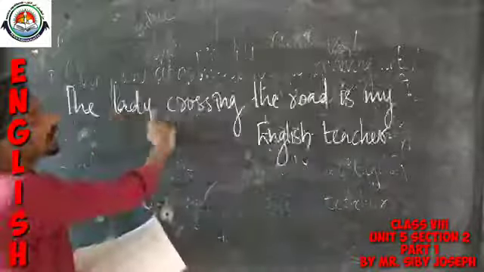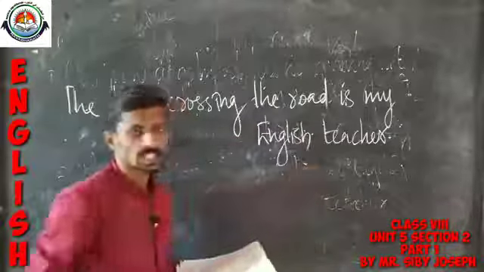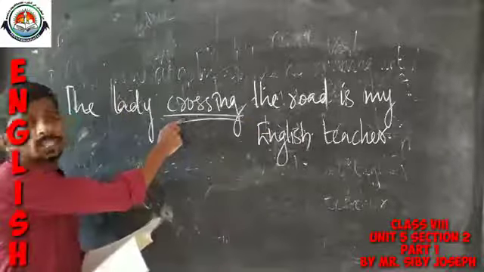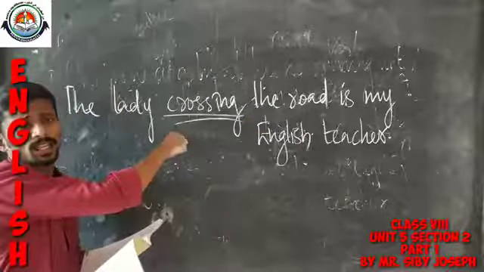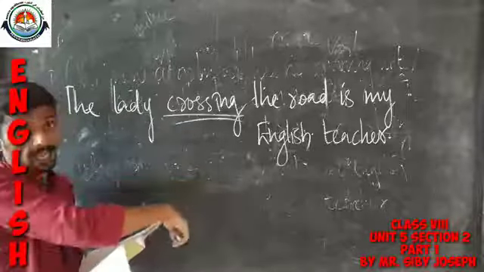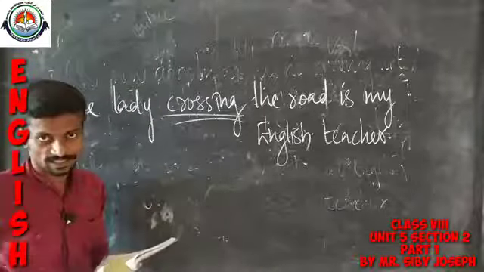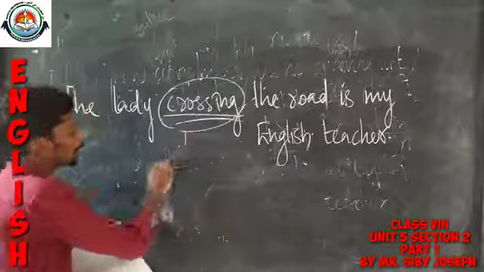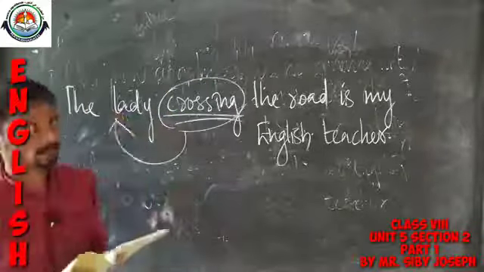Now we are going to the third one. Listen: the lady crossing the road is my English teacher. Here also we have a present participle. Here the present participle acts as an adjectival phrase. This crossing is used to qualify the noun, the lady.